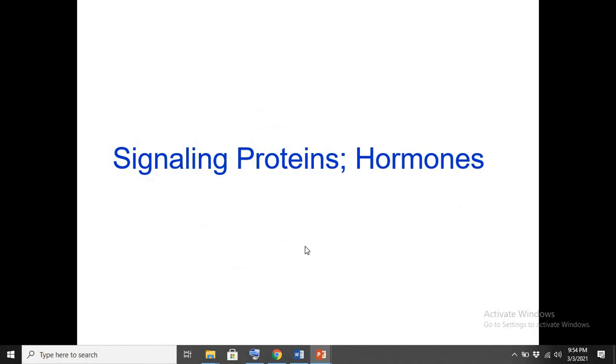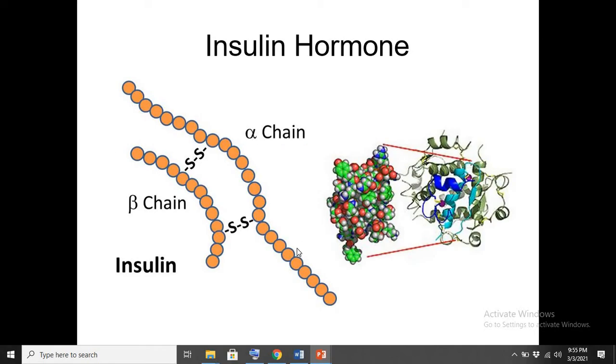And now we have one of the important types of protein, that is the signaling protein. These proteins are involved in signaling. Hormones are one type of such protein, and one of the hormones is the hormone insulin. When we talk about any particular type of protein, it has different subclasses. If we say we have one particular type of protein that are hormones, there are various different types of hormones. So insulin is one type of protein that is a hormone.